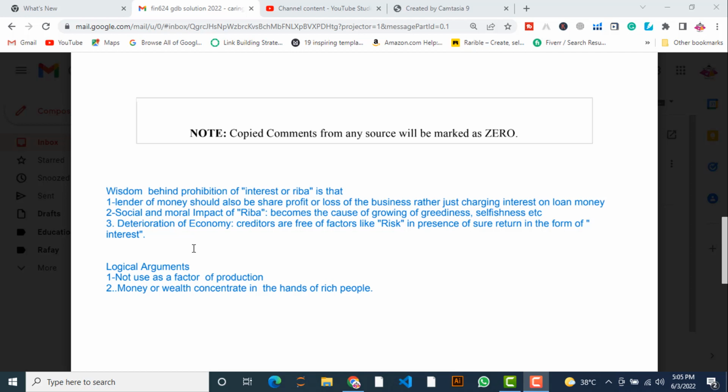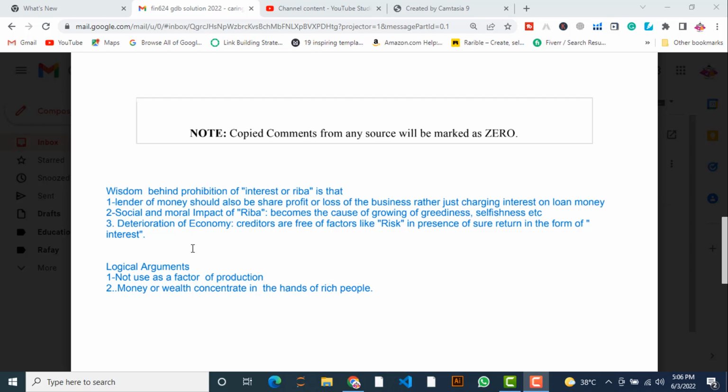As a result of this, what happened? Rich people of the society lend money on the basis of interest rate, and all the money moves towards the hands of such rich people, and the majority of people are deprived of the benefits of the economic activities of the society or economy. So this is the solution from my side.